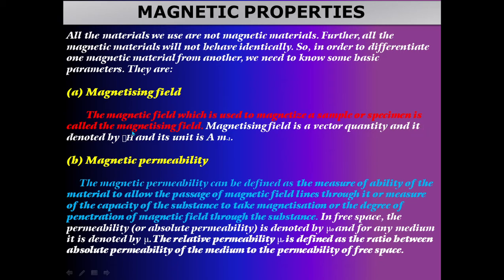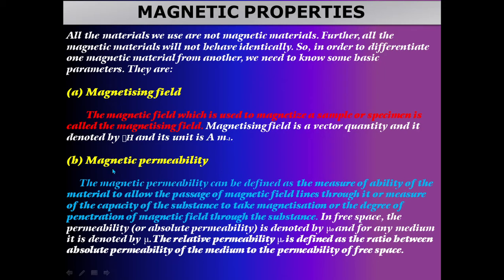A non-magnetized material is converted into a magnetic material by the magnetizing field. So once again, the magnetic field which is used to magnetize a sample or specimen is called the magnetizing field. The magnetizing field is a vector quantity, denoted by H, and its unit is ampere per meter.